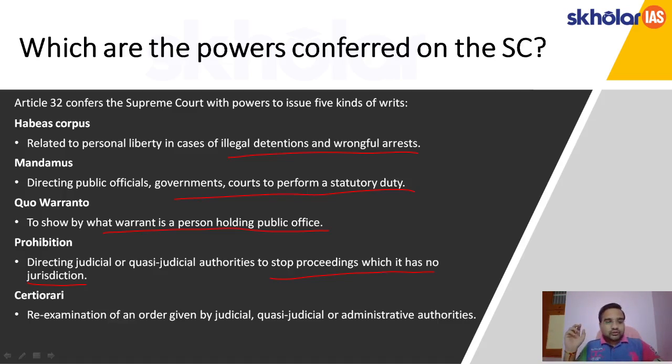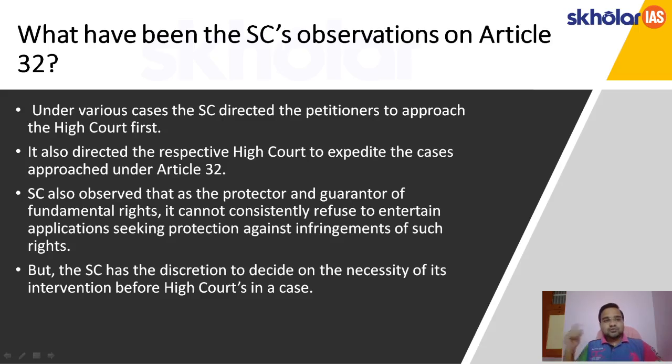Next one is certiorari. It asks for the re-examination of the order given by judicial, quasi-judicial, and administrative authorities. It gives the power to the Supreme Court to re-examine the order given by other judicial bodies, quasi-judicial bodies, or administrative authorities. Let's move on. Under Article 32, the Supreme Court has made several observations.